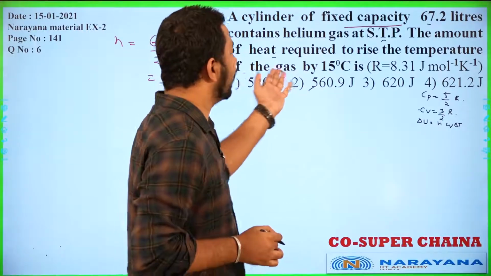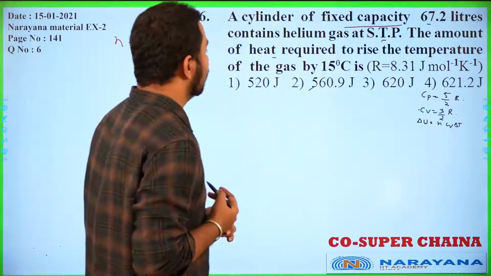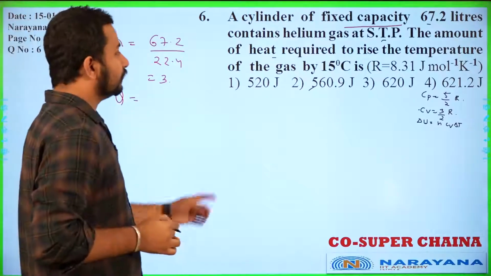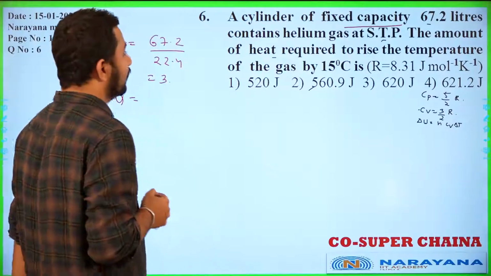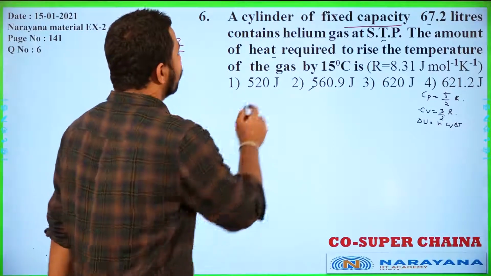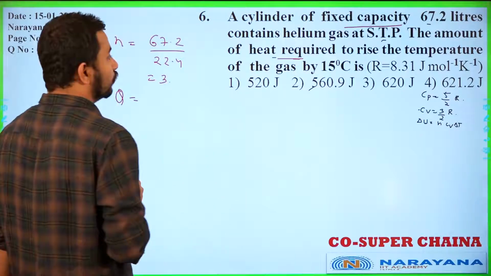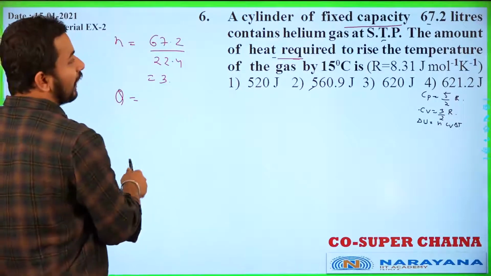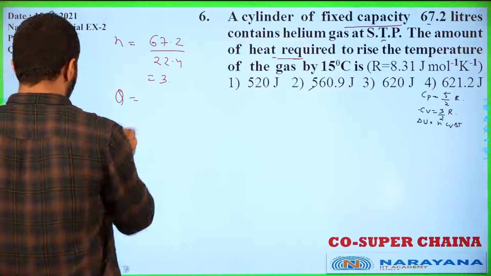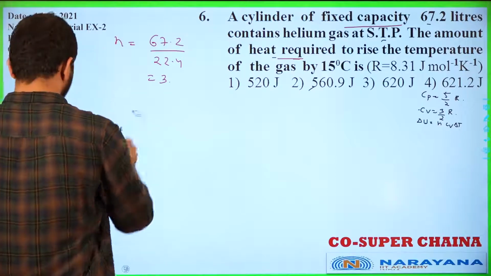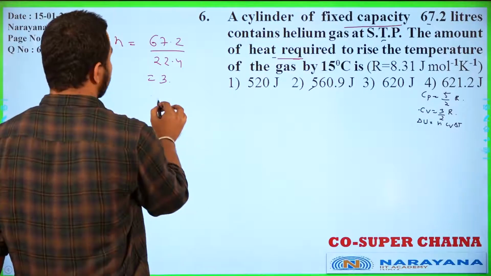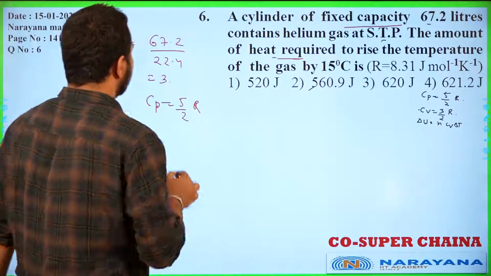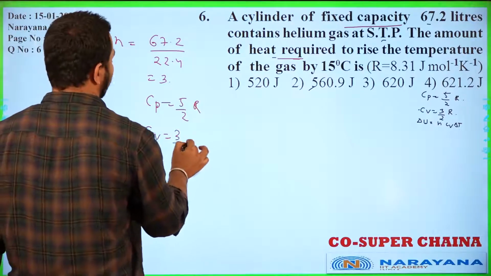The amount of heat required to raise the temperature of the gas by 15 degrees. They are asking you to find the amount of heat required to raise the temperature by 15 degrees. So what is given here? You have to find the amount of heat required, Q. Now if you see here, for the gas, Cp can be written as 5 by 2 R. And Cv value also we can write. Cv value will be 3 by 2 R.